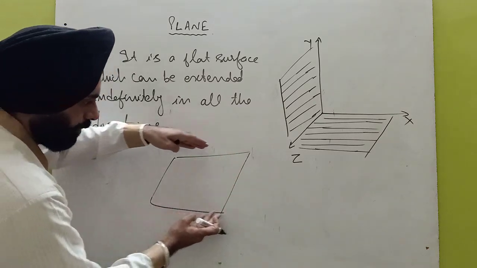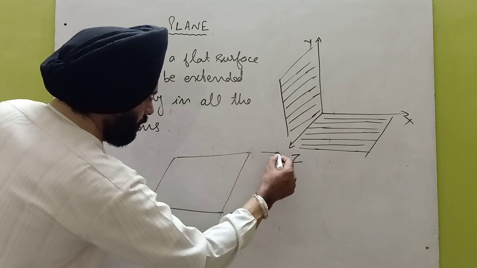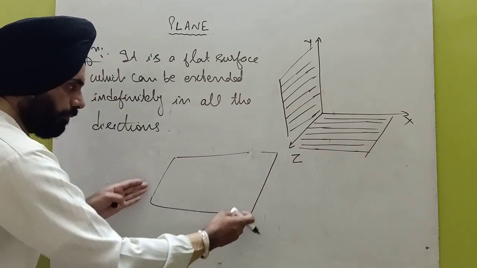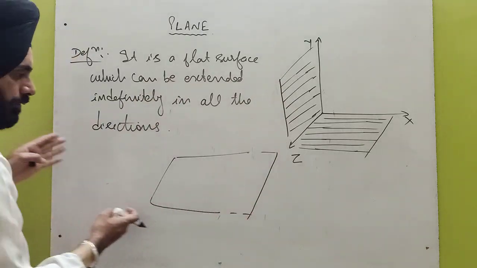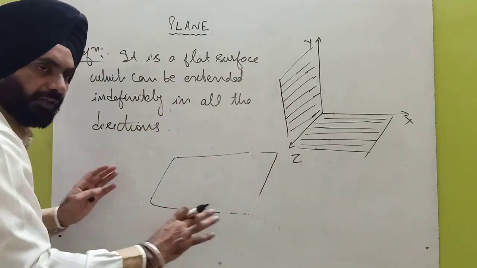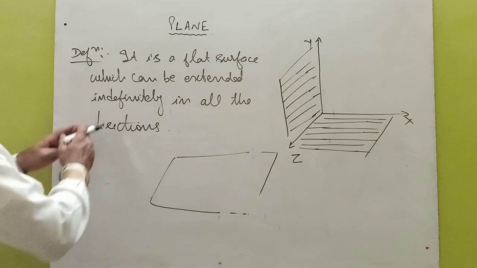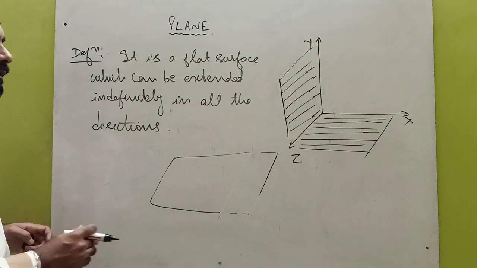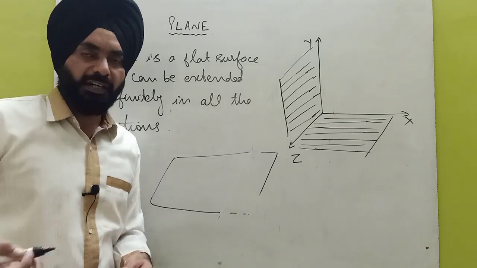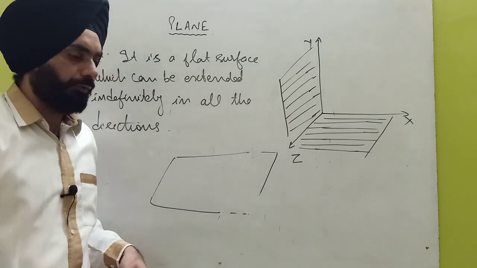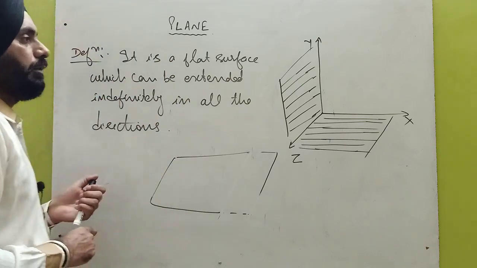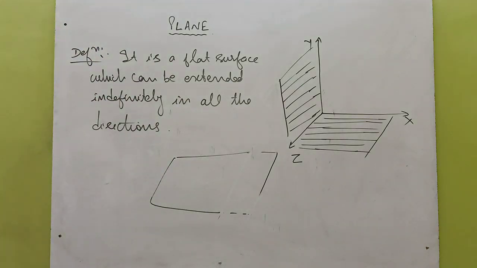You can say that we can produce these lines, or you can further produce them, and also you can produce these two lines in the backward direction, forward direction, upper and lower direction. This is a flat surface. For example, let us take this is a board, this is a different plane, and you are sitting or standing in the room, that floor is a different plane, the roof is another plane, and all the walls can be different planes.